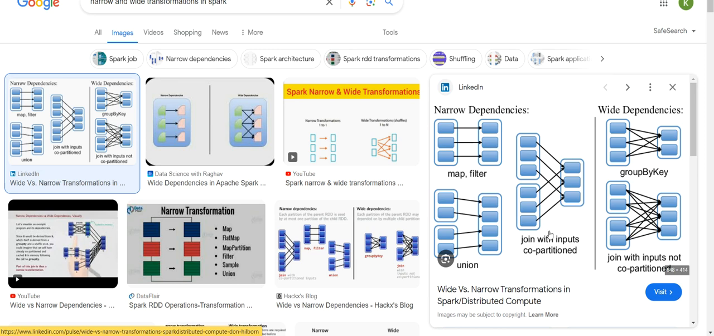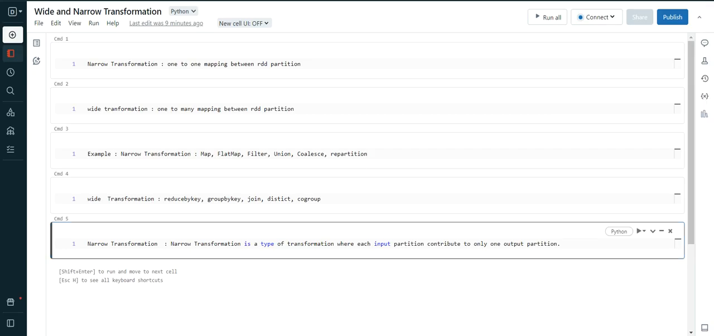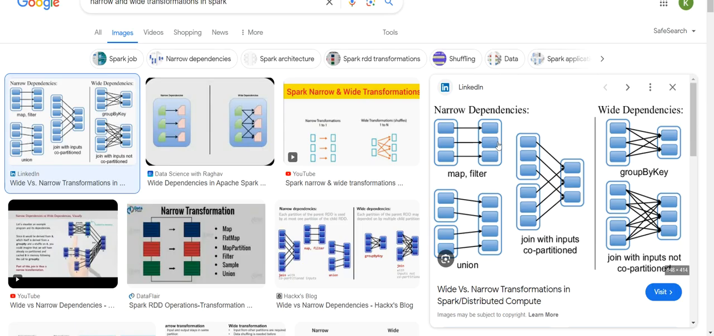Is it clear or not clear? What is the meaning of co-partition? It is one term. If you can see, it means only one output partition, right? So from this picture we understand it does not require much shuffling. Co-partition: these are two partitions, partitioned based on the join, the first table and the second table, and they are separate. Join with the input co-partition is similar to union, right?